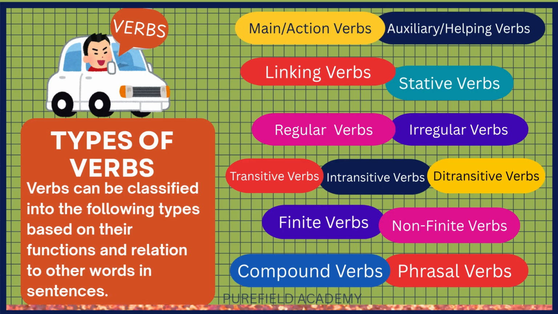Types of verbs. Verbs can be classified into the following types based on their functions and relation to other words in sentences.